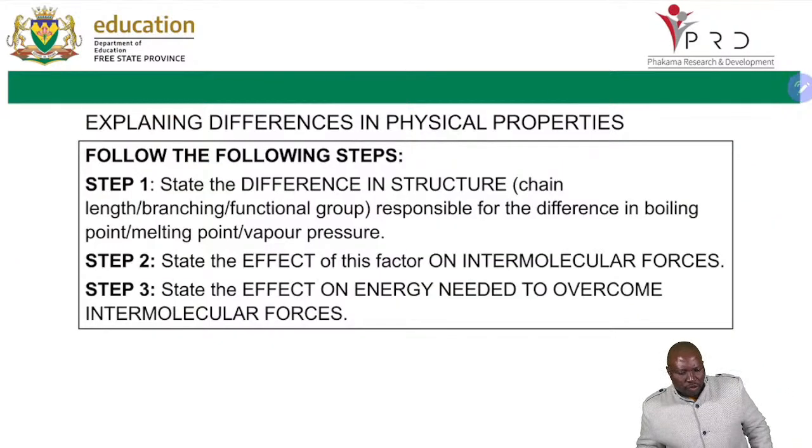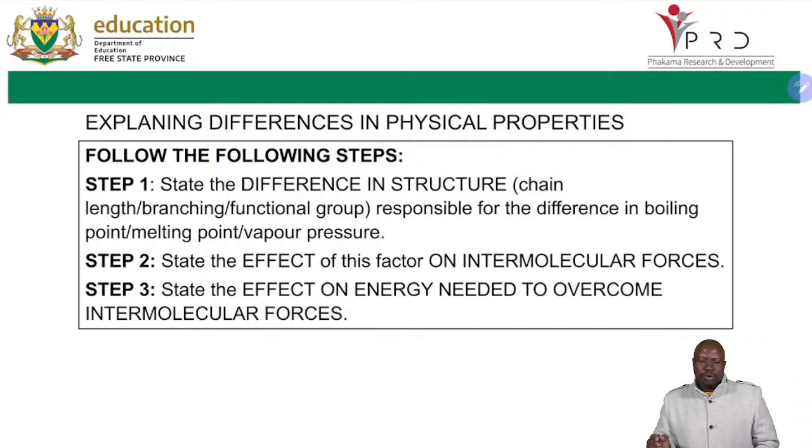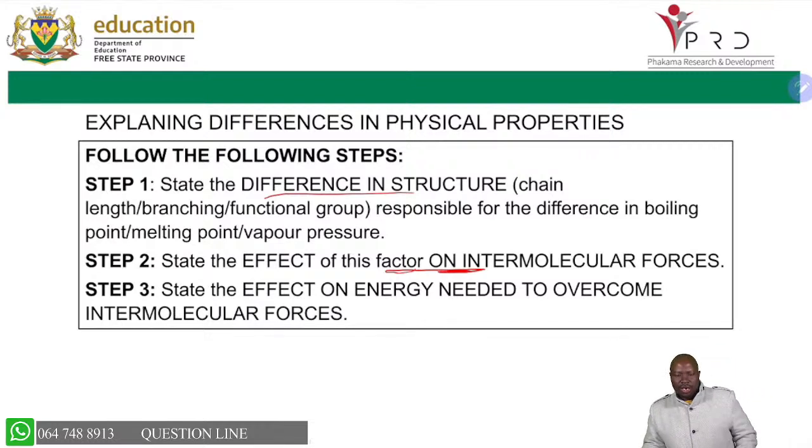As we move, now you got to follow step number 1, for example, to say, let's look at what is different in the structure. What is different in the structure? That is the first thing you will do, and then you have to state the effect of this factor, to say what is the effect on intermolecular force. So you will say, for example, what is different is the intermolecular force. That is the first thing you'll say. Okay, we're having an alcohol and the aldehyde, they have different intermolecular forces.